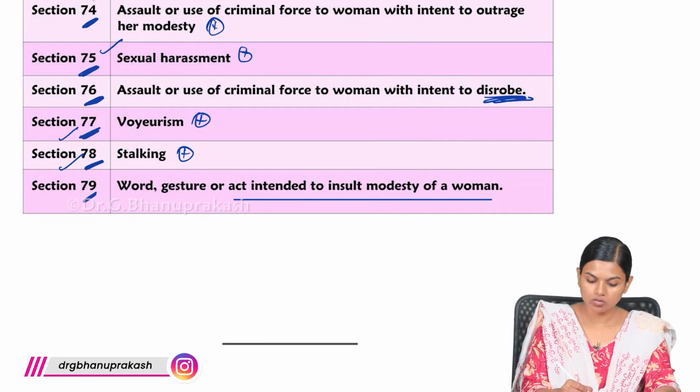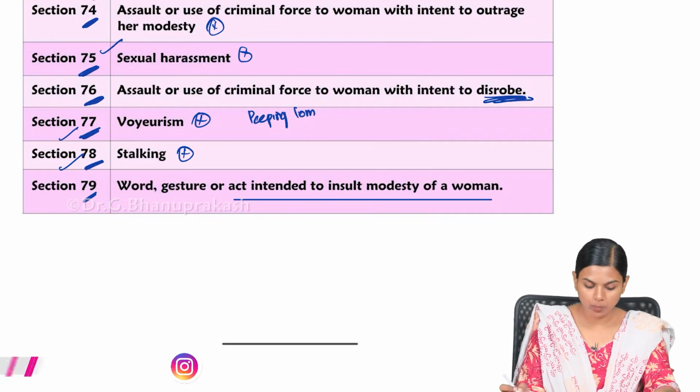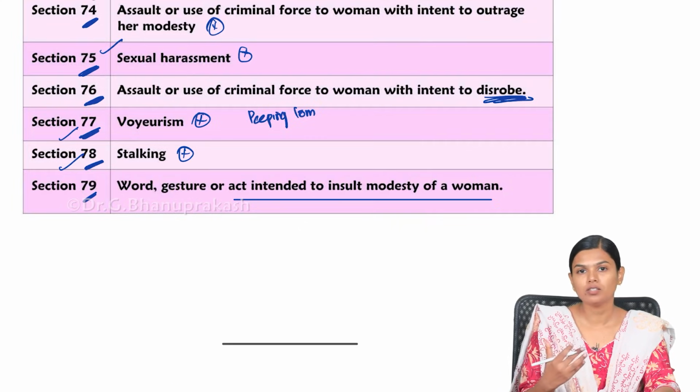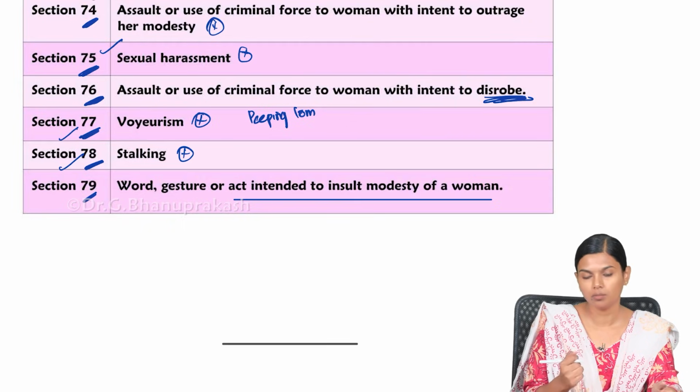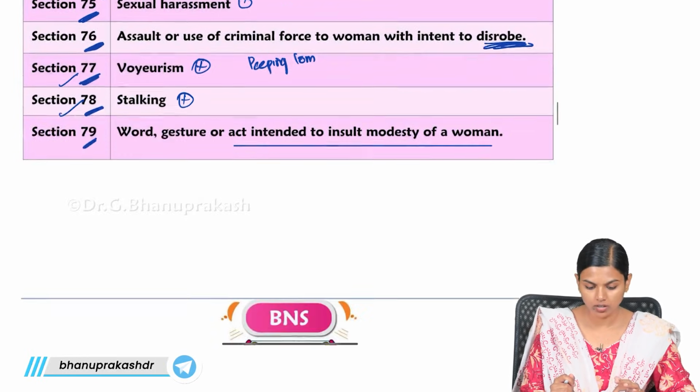Voyeurism is also known as peeping Tom. It is looking at others' private moments. Stalking is following somebody without their consent. It is very creepy behavior. So, this is about sexual harassment and indecent sexual assault.